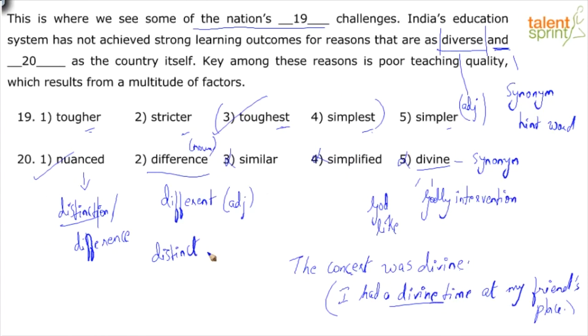So India, in this context, they are talking about how differently distinct it can be from other countries, given the situation that has been described in the paragraph. Yeah, so that's why nuanced is appropriate here, because it brings in the meaning of distinct, how diverse or how easily it can be distinguished from other countries because of these reasons, because of the education system.